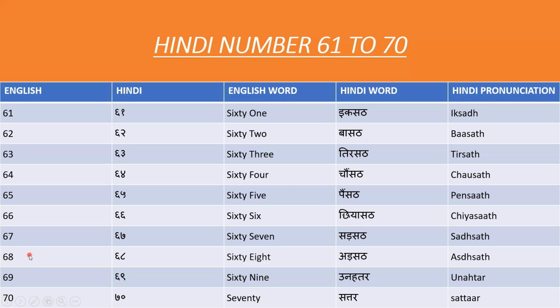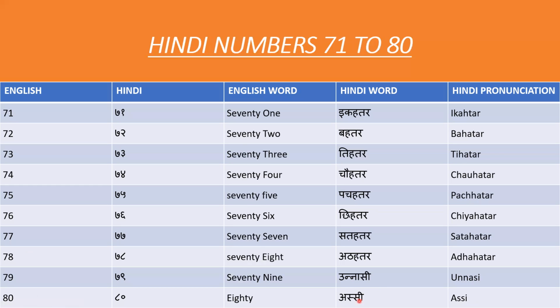But here for 69 it is changed. It is interrelated to the next digit, 70. It means if it is 69, then we should say 69. Why? Because the next digit is 70. Okay, so come to our next slide.